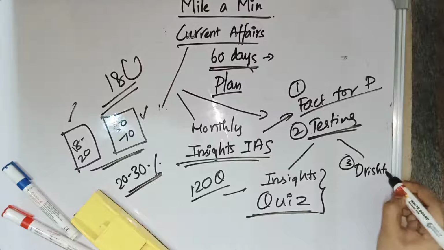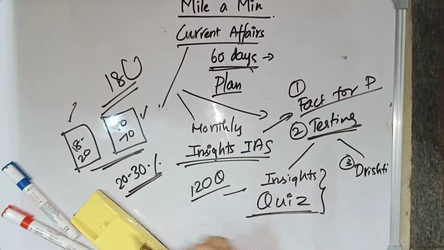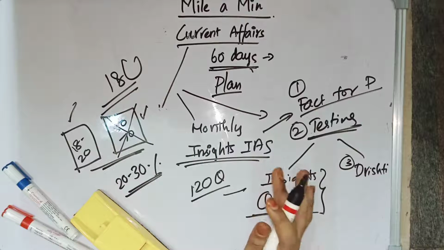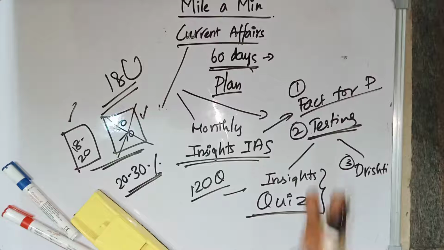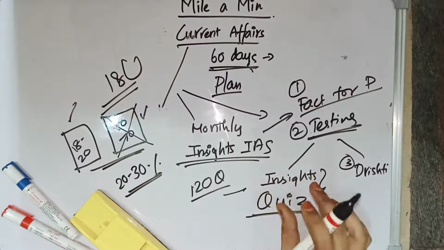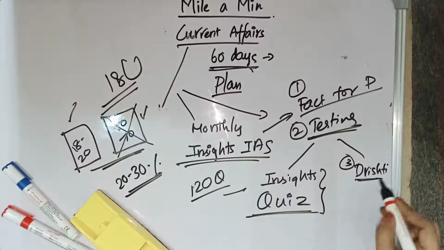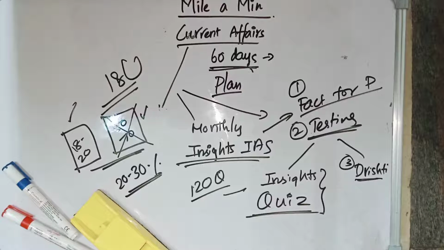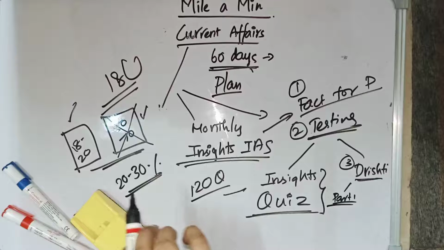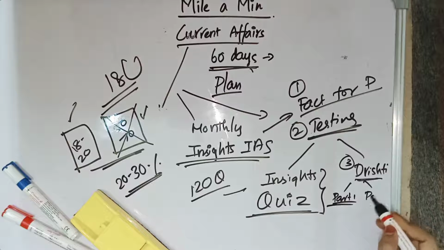In Drishti also, they release a monthly current affair quiz in which they won't give an answer explanation, but still they will be giving a key for the answers. They will be giving the answers, but they will not be giving the explanation for their answers. Drishti monthly current affair quiz has part 1 as well as part 2. Take the part 1 test first, and then see the marks, and then take the part 2 test.